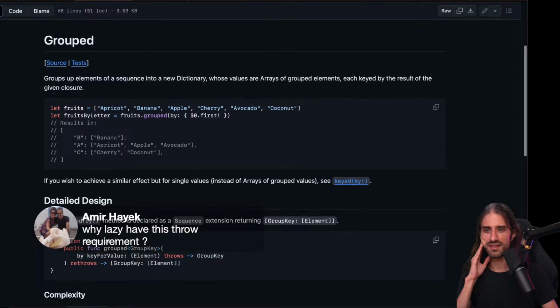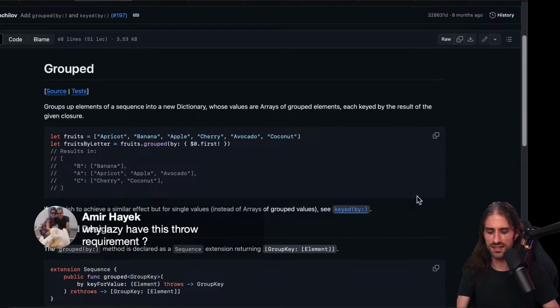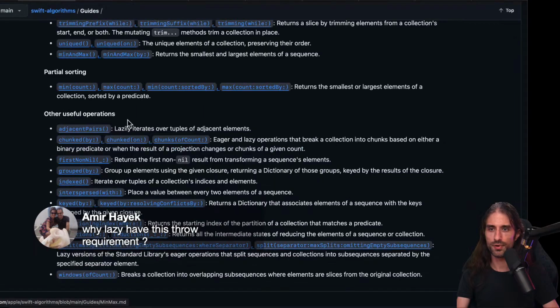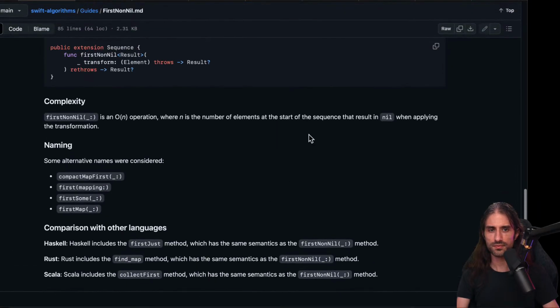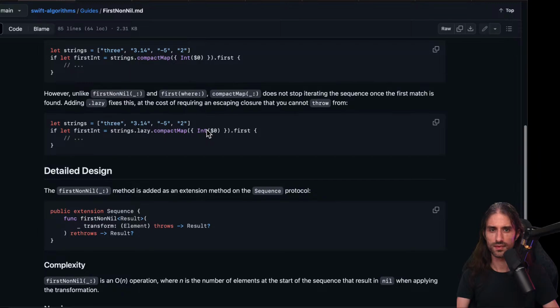I think the reason why lazy is more limited is this: I wanted to reopen what I had closed, but it doesn't work. It was first non-nil. They say that you cannot throw. So if you have a lazy closure, then you cannot throw in the closure. I guess lazy sequences don't support throwing.